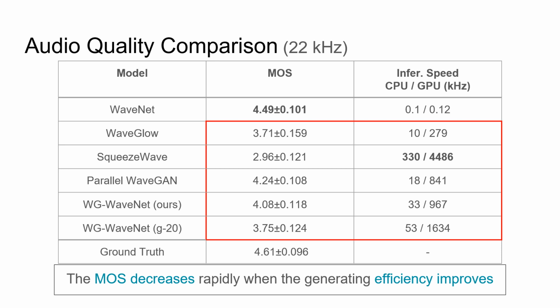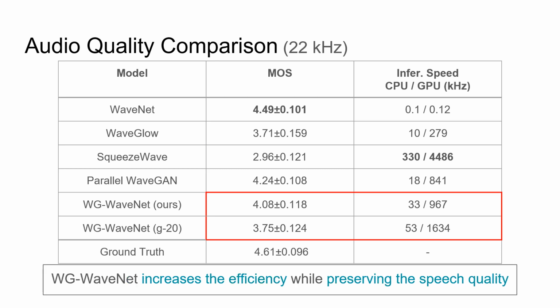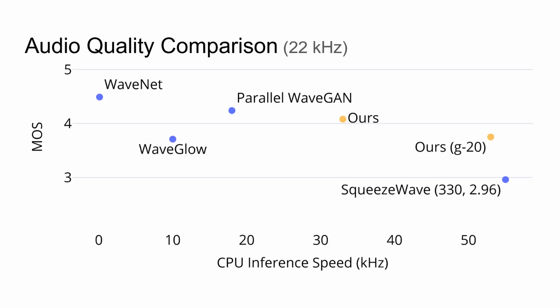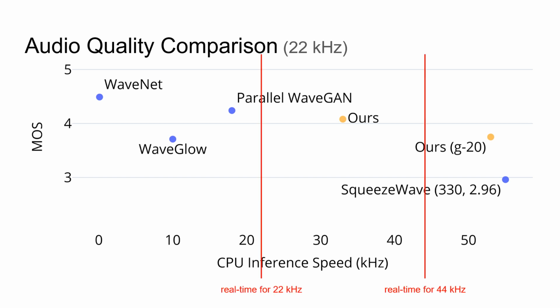While considering both the MOS and inference speed, we found that the MOS decreased rapidly when the generating efficiency improves. Among these models, WG-WaveNet has a faster speed with good speech quality. This indicates the proposed WG-WaveNet can greatly increase the efficiency while preserving the speech quality. We plot the MOS and CPU inference speed of different models on a 2D plane. Only WG-WaveNet and SqueezeWave are capable of generating 22 kHz and 44 kHz speech in real time, and WG-WaveNet reached a good balance between the speed and MOS.